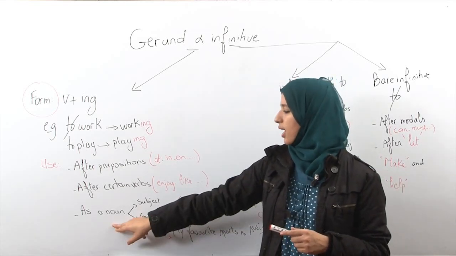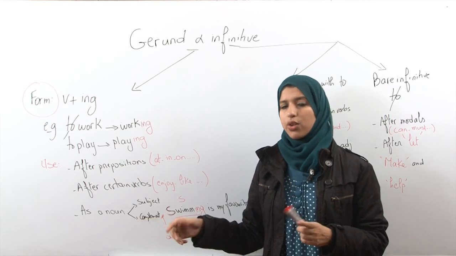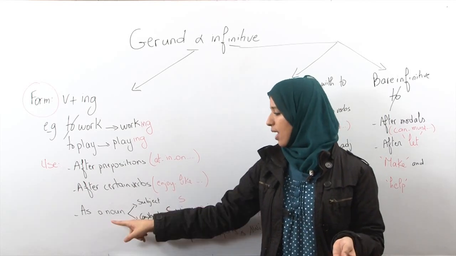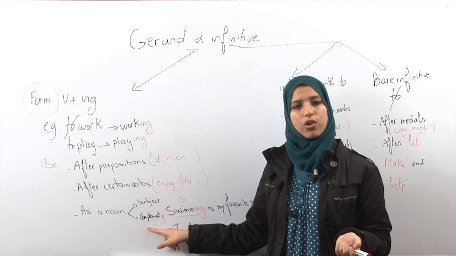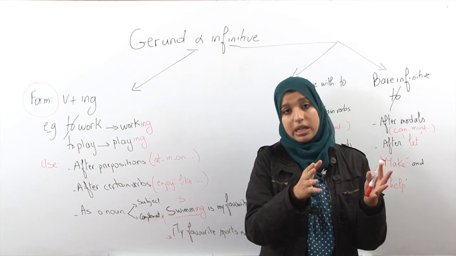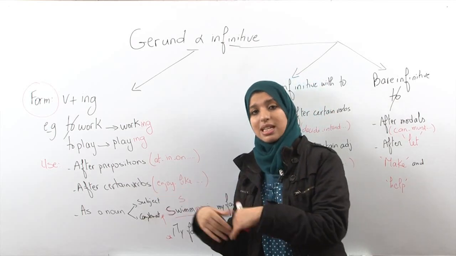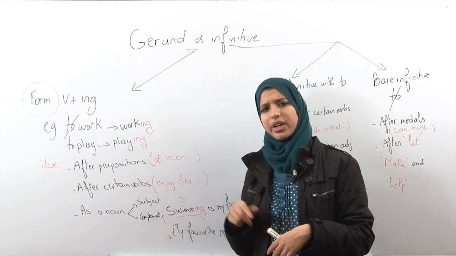And the third one is we use gerund as a noun, okay? And of course, you know what is a noun. A noun can be a subject or a complement, all right? It can be the subject of a sentence, which means at the very beginning, and it's going to be the doer, or the complement at the end of the sentence. I have here an example for you.